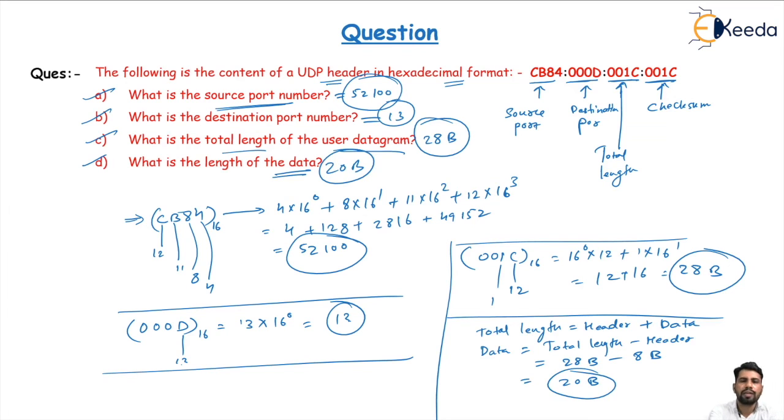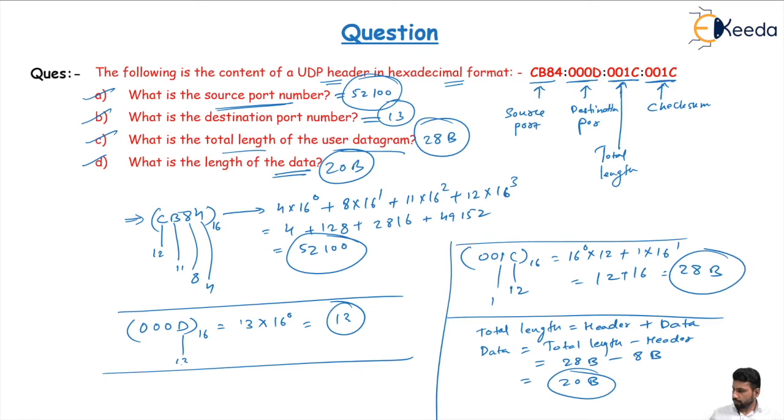This way they can ask you questions on the UDP header in different formats. They can also ask you to find the checksum. The checksum is also given here, 001C. They can ask for the checksum value too. So this type of question is mainly possible on the UDP header part.